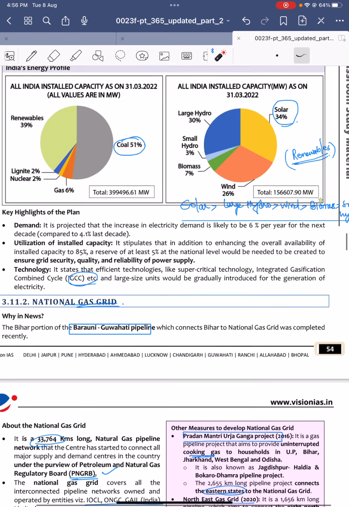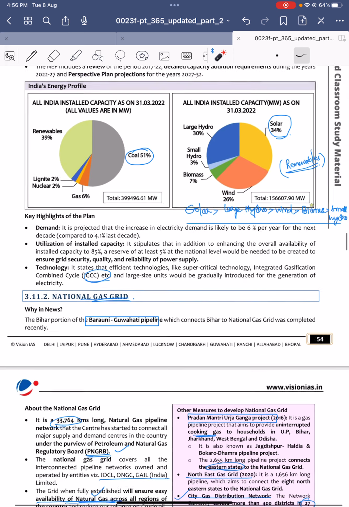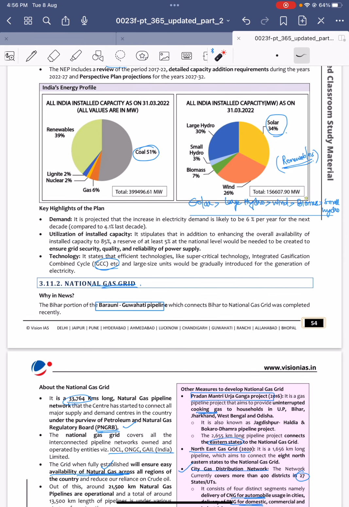So India's energy profile, if you have a look at it, nearly 51% of the energy comes from the coal, and if you look into the renewable energy installed capacity in India, 34% is from solar and 26% is from wind. So if you arrange it in an ascending or descending order, here I have arranged it in a descending order.